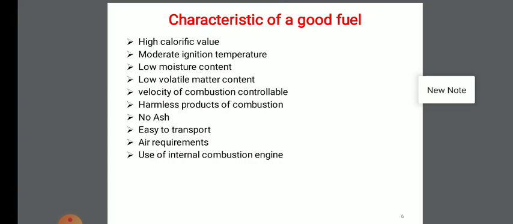So for a good fuel, it should be very low. Next, a good fuel should be easy to transport, easily available, and of very low cost, and it should be usable in an IC, that is internal combustion engine. So these are the characteristics of a good fuel.